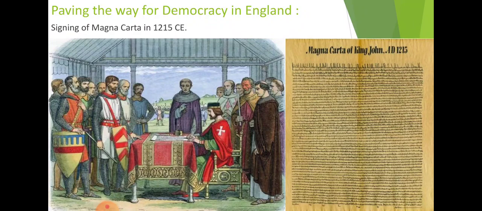The representatives are elected, and they have the authority and have to think about the people. So this is one more feature of democracy which prevailed in the medieval period, and provided the base for the development of democracy in the world.